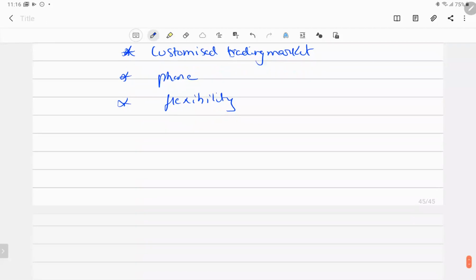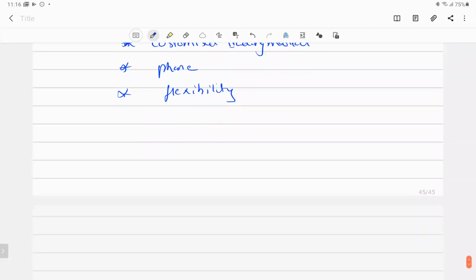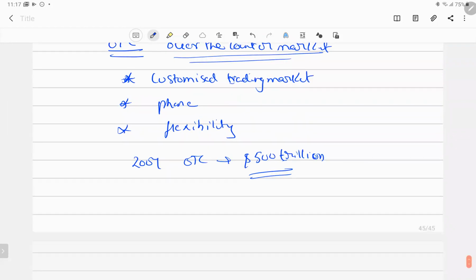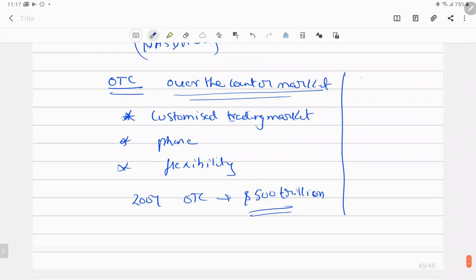Normally, the advantage of the OTC market is seen in the trading volume. From the year 2007 itself, in the OTC market about 500 trillion was moved. So that much value of trading has been done, $500 trillion, compared to your exchange traded market, which is nothing but your NSE, BSE and all.